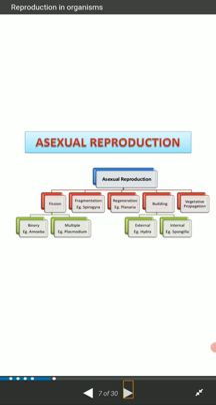So you should know properly the meaning of asexual reproduction and the types of asexual reproduction. The types are fission, fragmentation, regeneration, budding and vegetative propagation. Always remember, asexual reproduction always takes place in the invertebrate group.